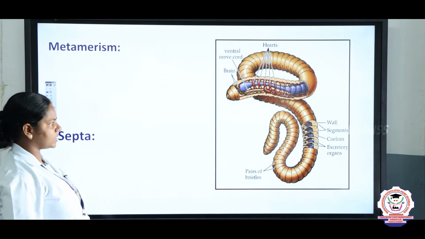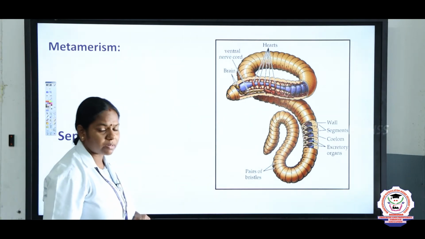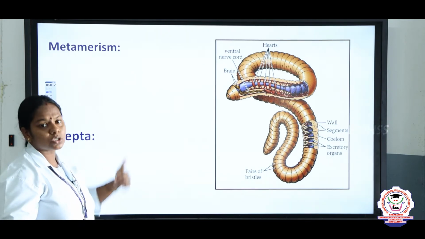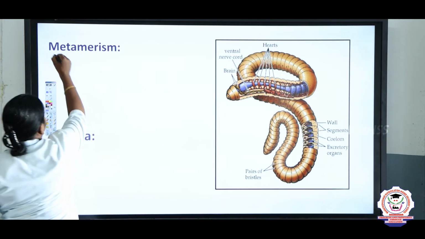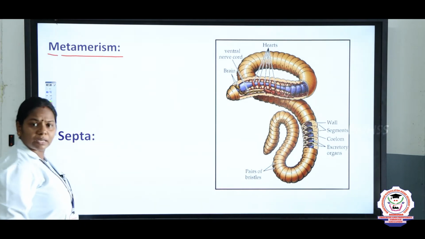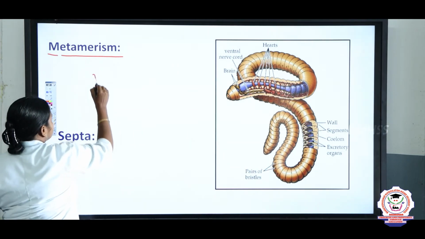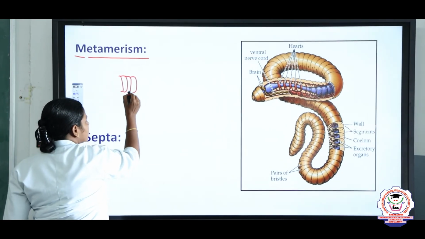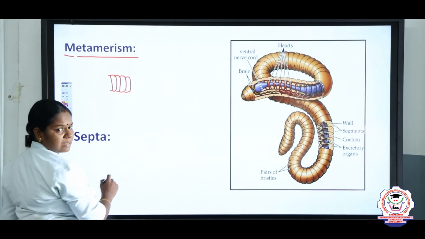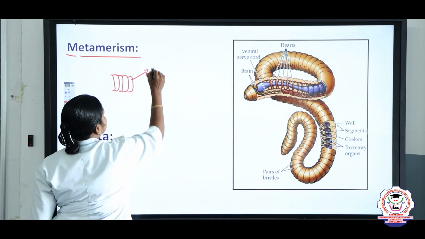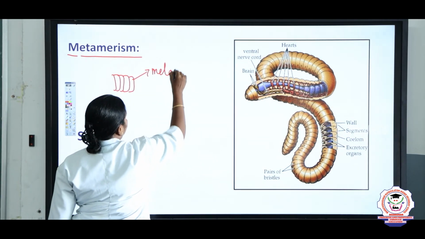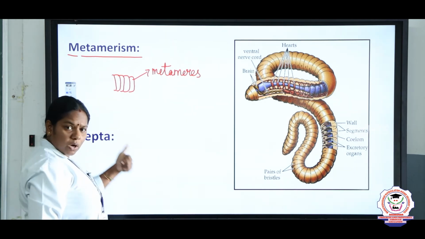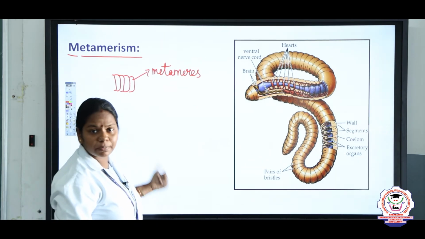And now we are going to see about the segments. I told you in this earthworm, we can see the repeated segments. So it exhibits a phenomenon called metamerism. If the body is segmented and the segments are found one after the other like this, we call this metamerism, and these units we call metameres. What do we call them? Metameres.